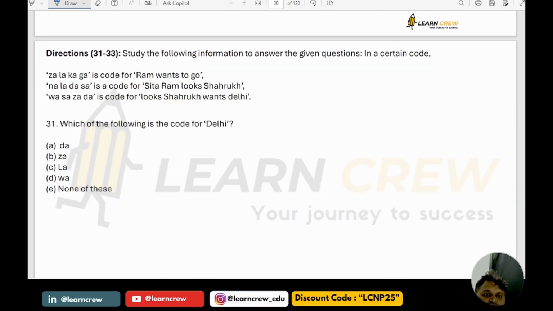Next, a question based on coding and decoding. Here the codes are given. The different words we have: Ram wants to go, Sita looks Shahrukh, and Delhi.